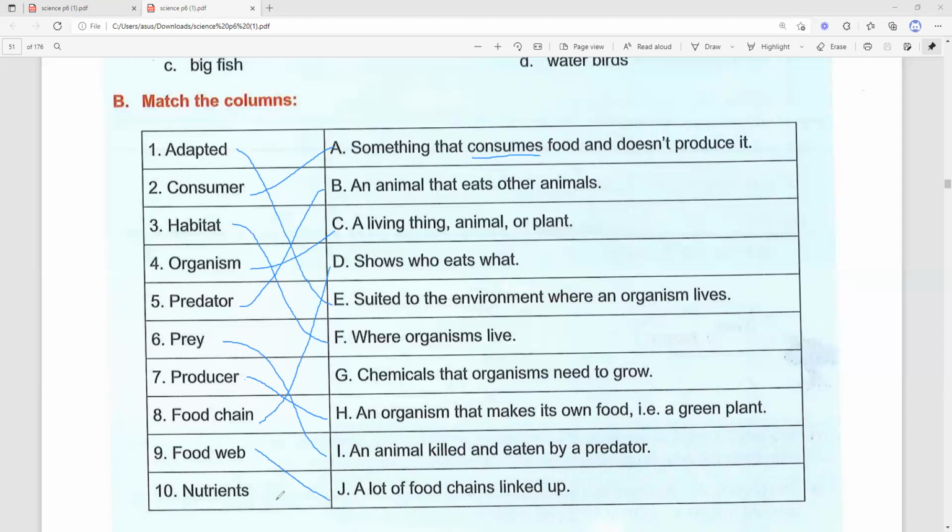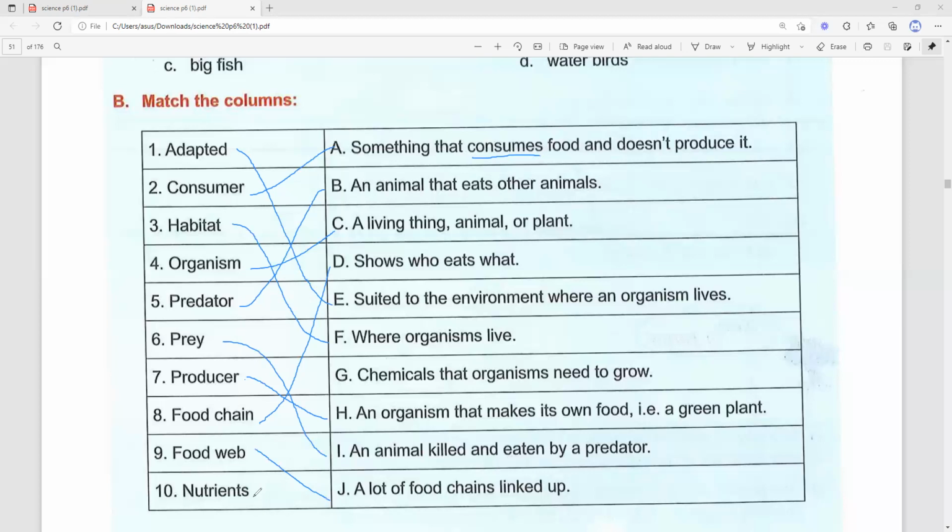And then the last one, we have nutrients. Nutrients. Okay, so what are these nutrients? These are what you get from eating food. For example, you eat legumes, you eat seeds, you eat peanuts, you eat what else?